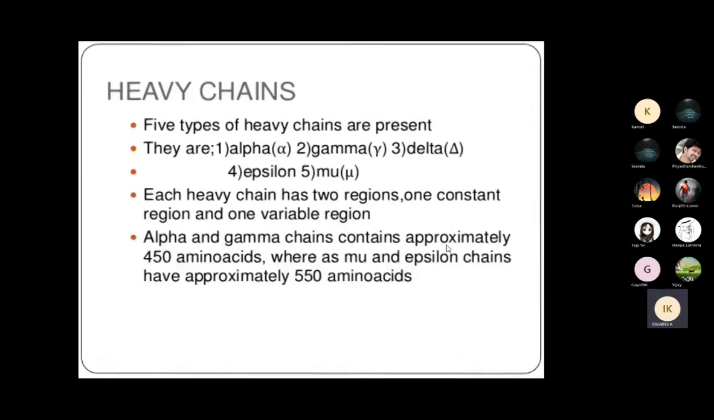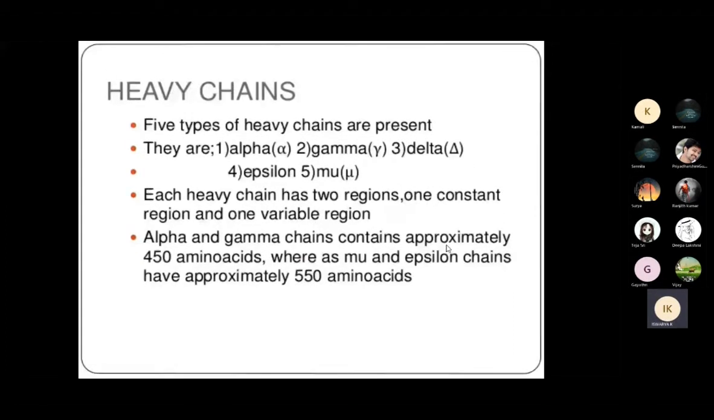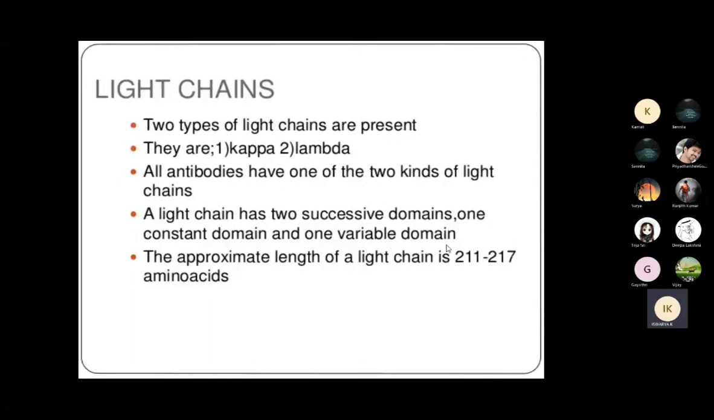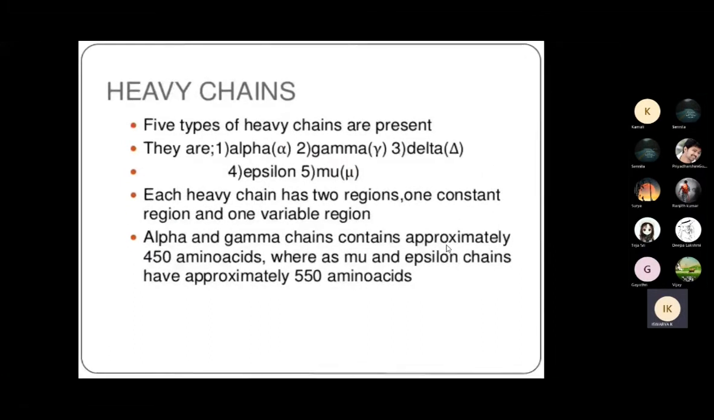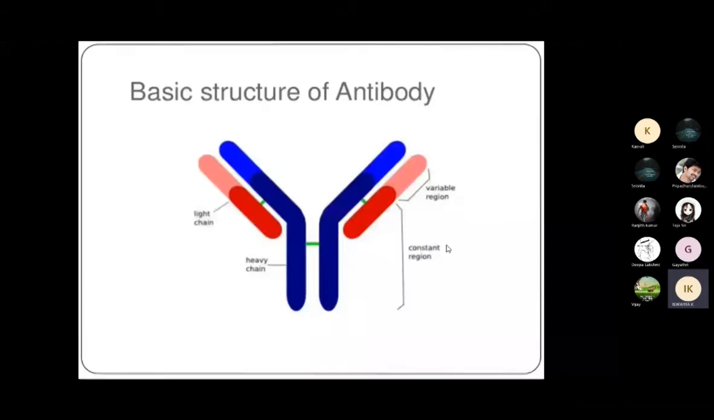The types of heavy chains present are alpha, gamma, delta, epsilon and mu. Mu is nothing but micro. Each chain has two regions, one constant and the other variable. You can see the two regions in this picture.